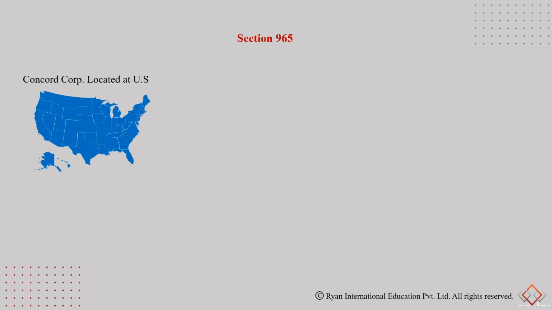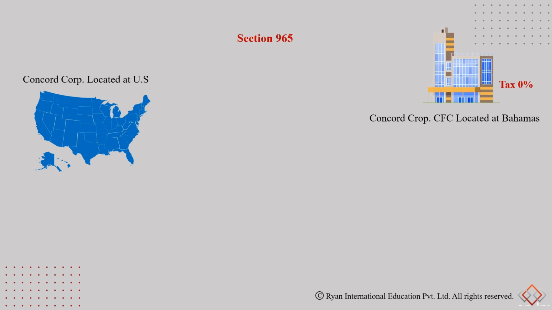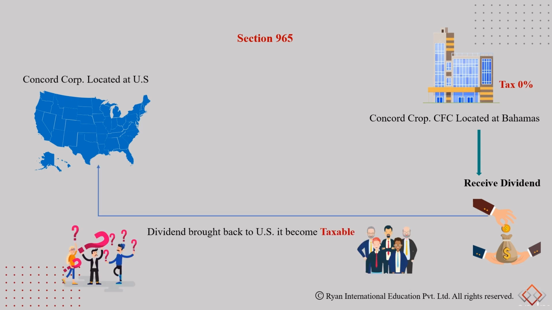Let's say we have Concord Corporation, which is previously located in the US. Now, to take advantage of the lower tax rates in Bahamas, they have set up a CFC in Bahamas, and they understand that once they receive the dividends and transfer them to the US, this will be taxable.